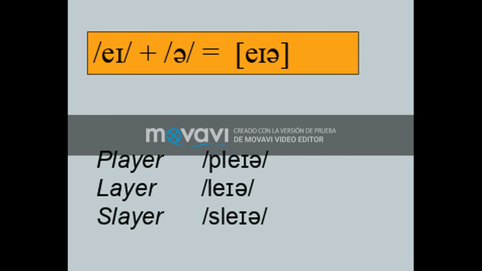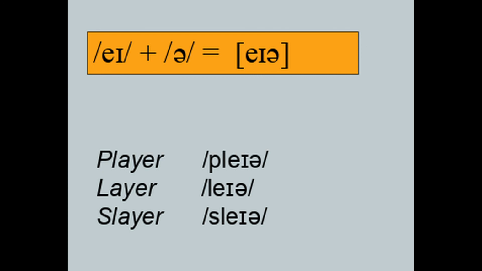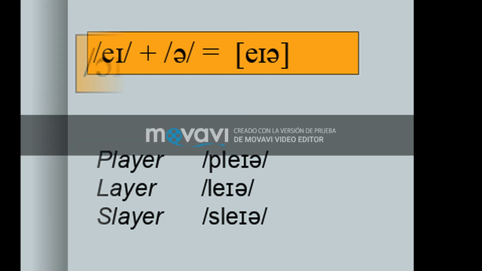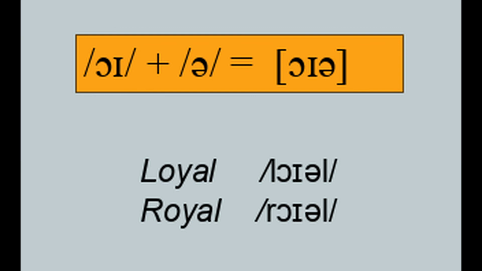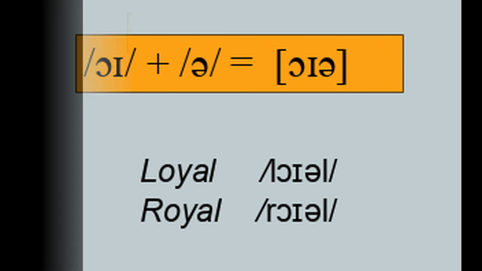In this case, we have the union of e, I, and schwa, for example in words like player, layer, and slayer. But English is wonderful and gives us the union of o, I, and schwa in words like loyal, royal.